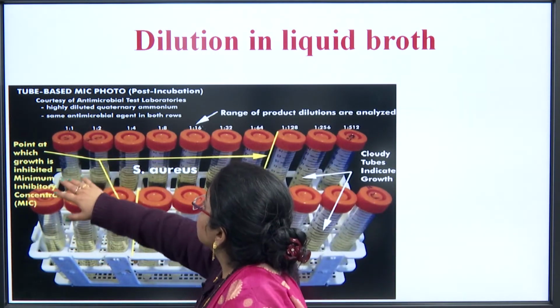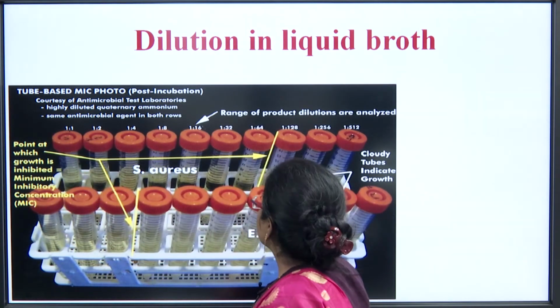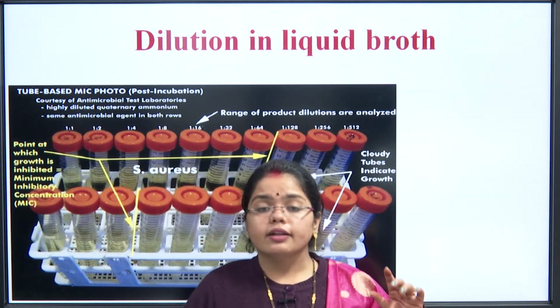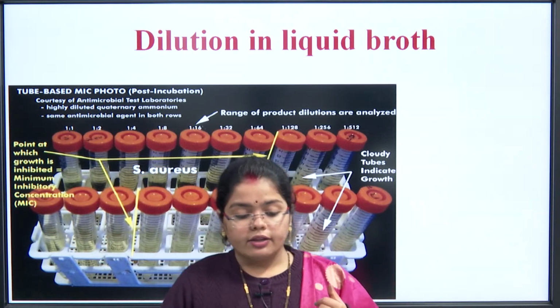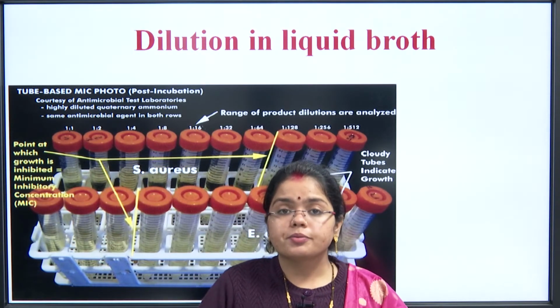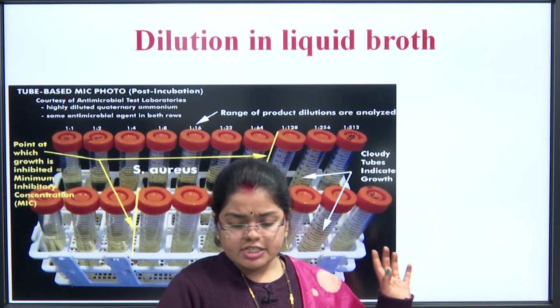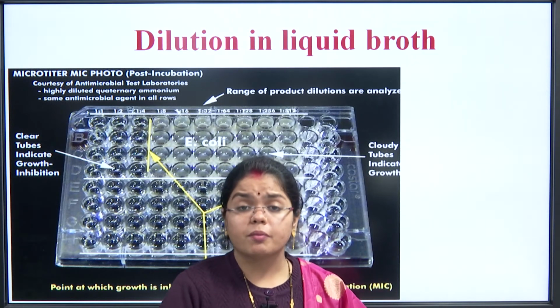These are the tubes in which turbidity is there, and the presence of microorganisms is clear. We dilute accordingly. Cloudy tubes indicate growth, and the point at which the growth is nearly absent we take as the minimum inhibitory concentration. I placed these figures to help you understand how these plates look when we are doing such MIC testing.